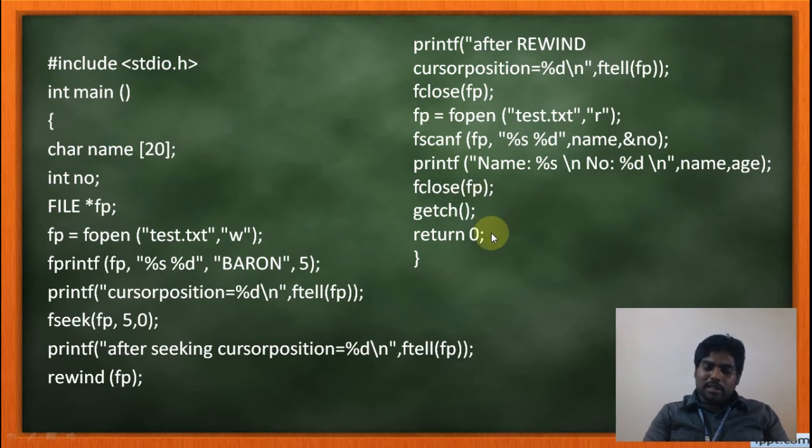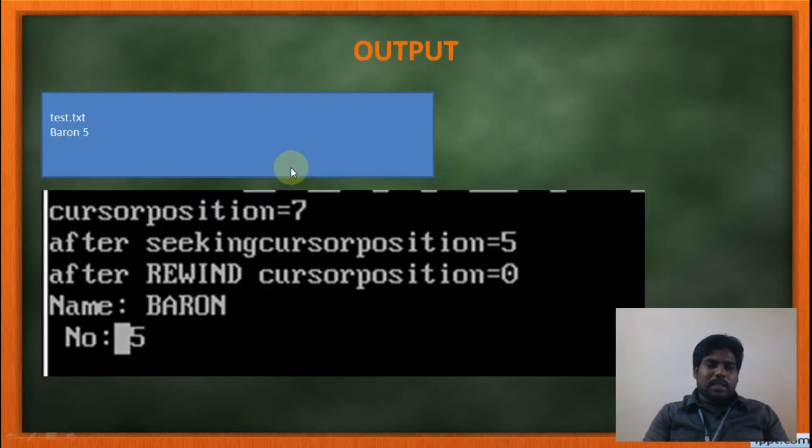Again we can see the output here. First, inside the file, the name is text.txt. Inside the file: baron 5. Baron, how many letters are here? A 5-letter word and 1 integer. Inside, one space is there. Totally how many characters here? 5, 6, 7. So the current position is 7.